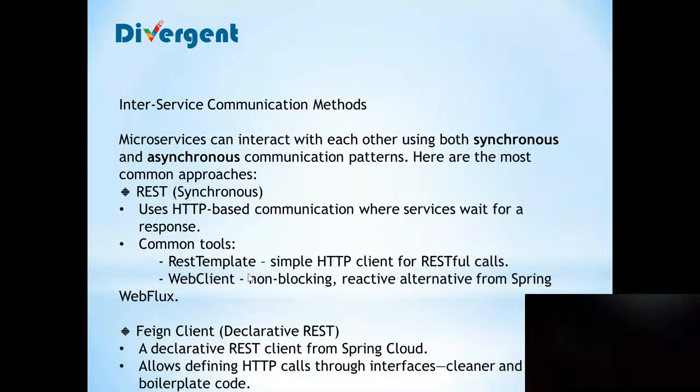So, the inter-service communication methods. Microservices can interact with each other using both synchronous and asynchronous communication patterns. Here are some important common approaches. First, synchronous, like REST. It uses HTTP-based communication where services wait for a response. For that we have some common tools like the REST template and the WebClient. So we can use those.